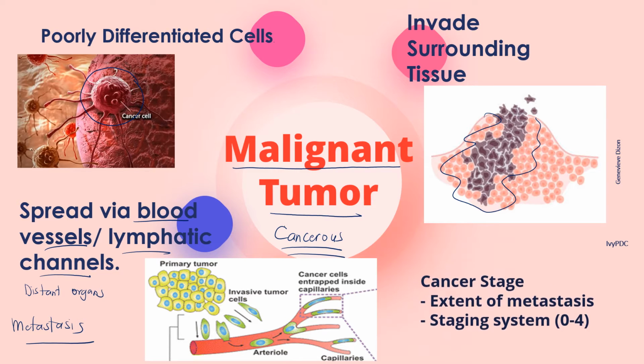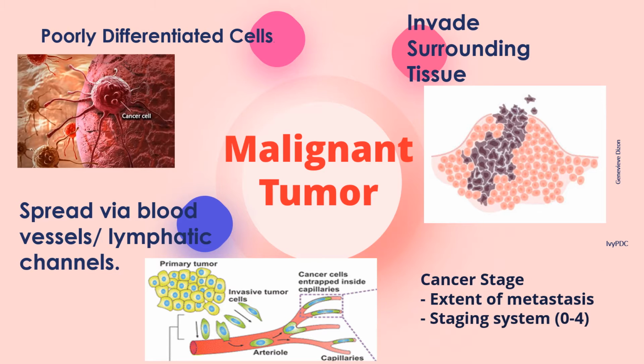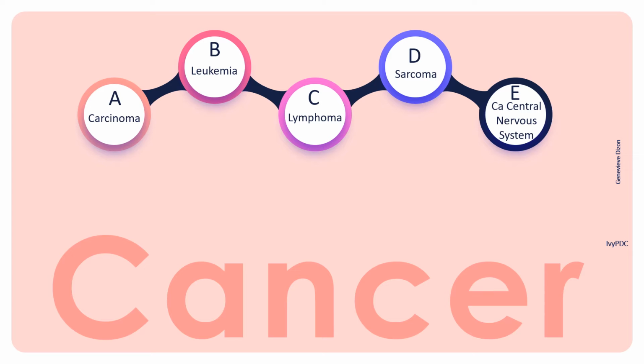The extent of metastasis upon diagnosis is referred to as the cancer stage, and most cancers are categorized using a staging system that ranges from 0 to 4. Some of the main types of cancers are described below.